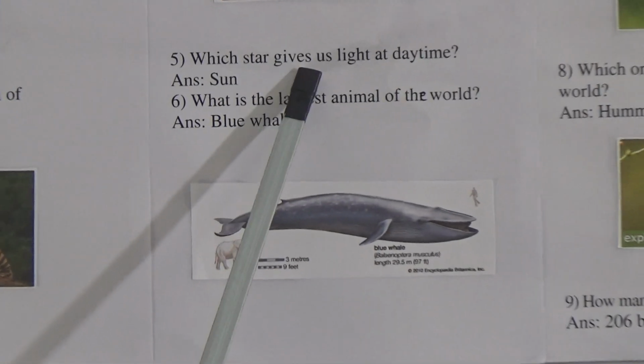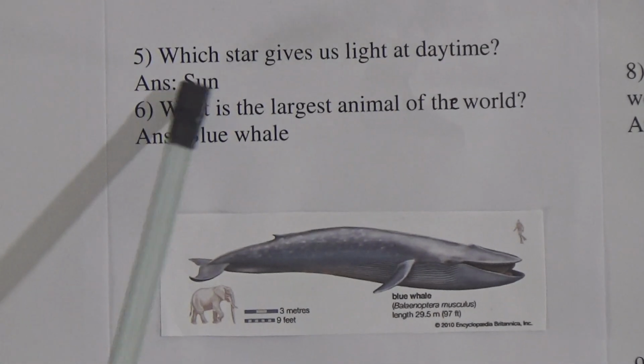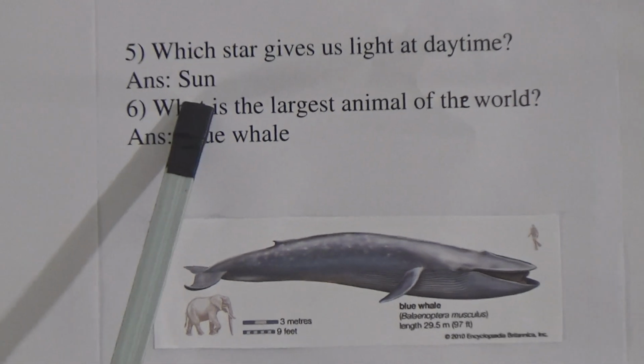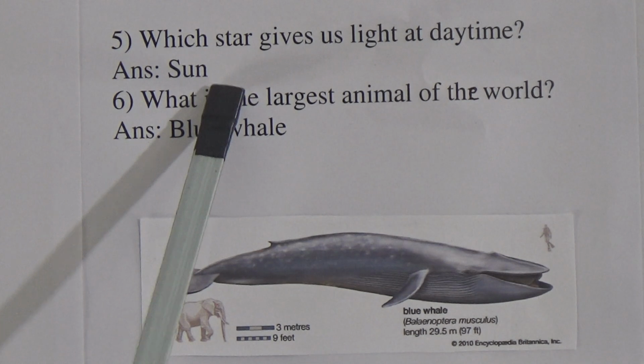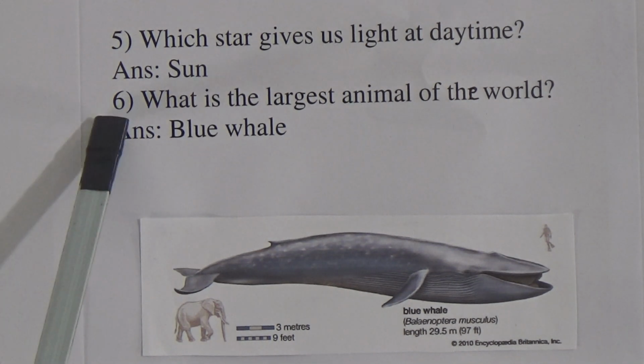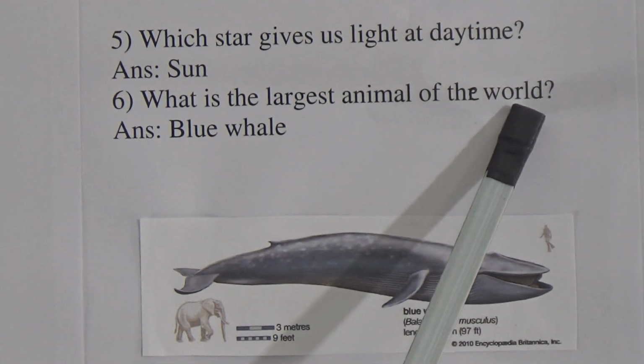Now next is 5 number. Which star gives us light at daytime? The answer is sun. The sun spelling is S-U-N, sun.